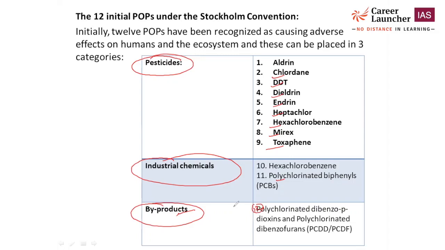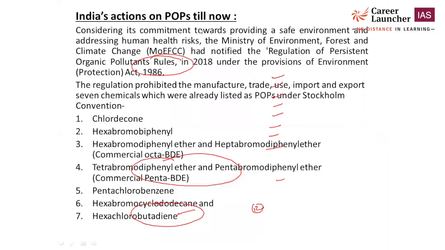See, the names are very difficult to remember, but once you read them two or three times, you will easily eliminate the wrong options from the given options in your question paper. Now, what about India? What action has India taken regarding persistent organic pollutants? In India, considering the commitment towards providing a safe environment and addressing human health risk, the Ministry of Environment, Forest and Climate. Now, this is important.